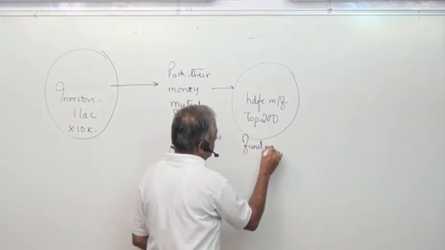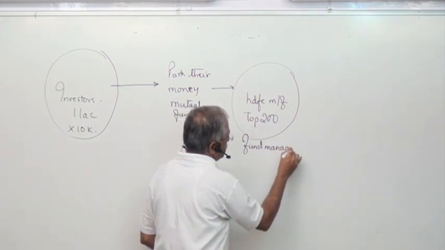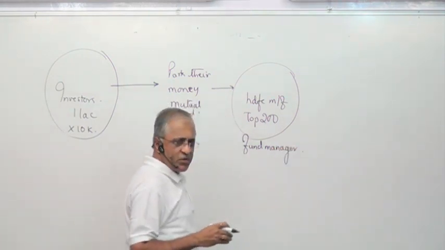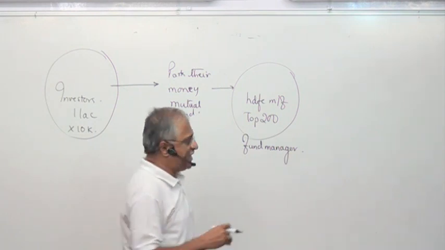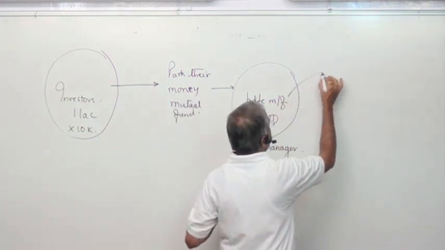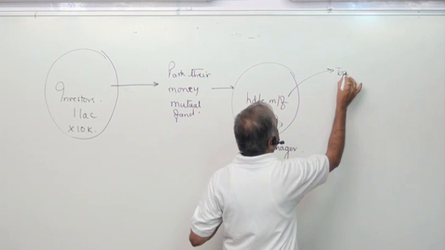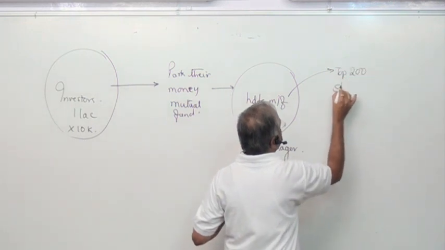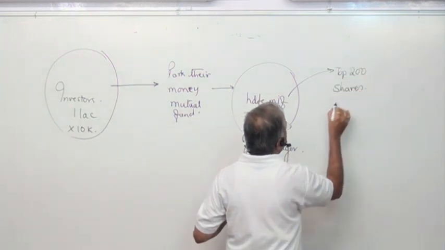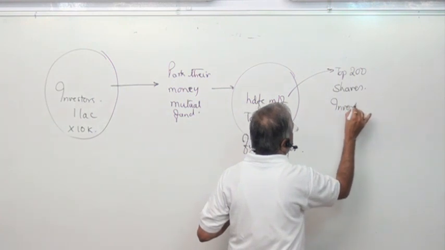He is a knowledgeable person, he understands the market very well. All the money received, he invests in the top 200 shares.